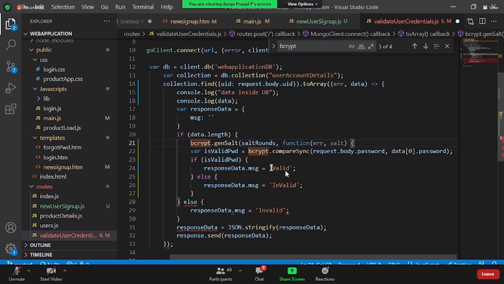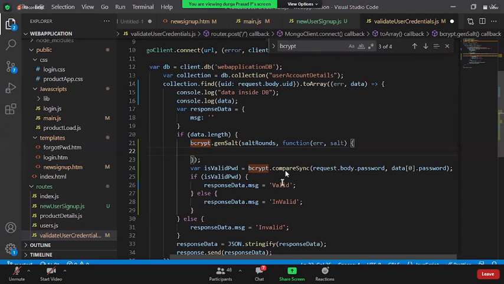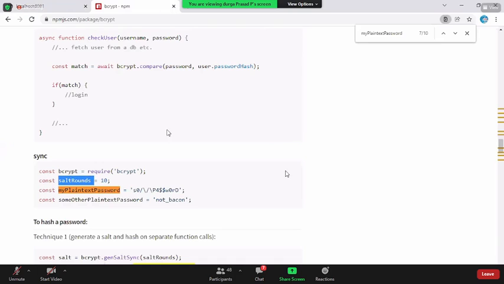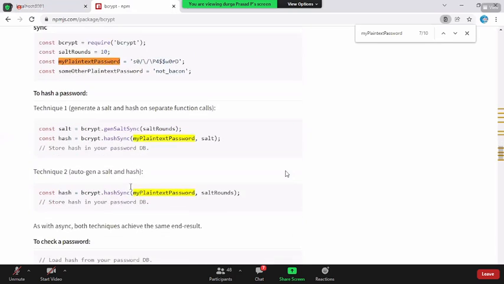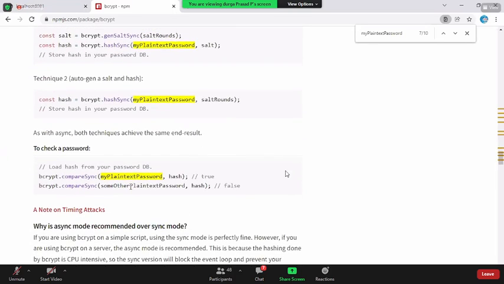Bcrypt.generate salt. But what is the use of the salt here, man? I can't. Okay, let me go with the documentation again. Bcrypt.hash so and so, to check a password, this is what we write.